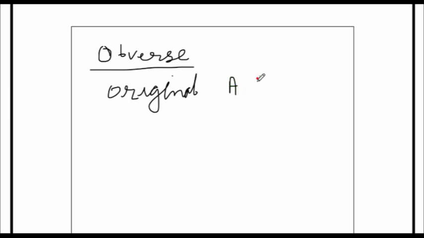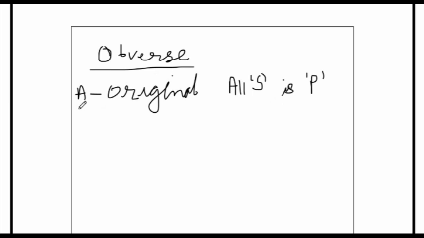So, all S is P, for example. All S is P. So this is the A type, A proposition, original. Now they are telling us to do the obverse of this.